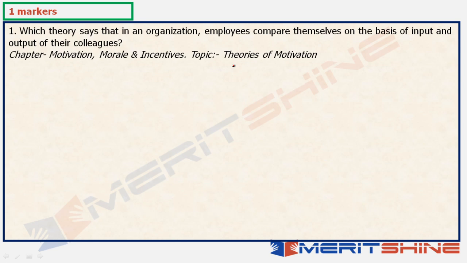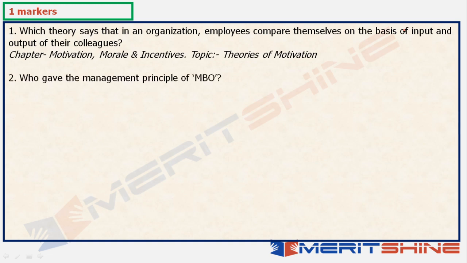I am not going to tell you the answers to all of those questions, but some I would tell you. Even if I tell you the answers and you don't know about these topics, that would not be beneficial. But I'll tell you for those questions where you do not need the options to answer. For example, question number 1: what is the theory? It's called equity theory. Based on that equity theory, this is given, and in the definition of equity theory, this is there. So if you understand equity theory, you would be able to answer this even without looking at the options.